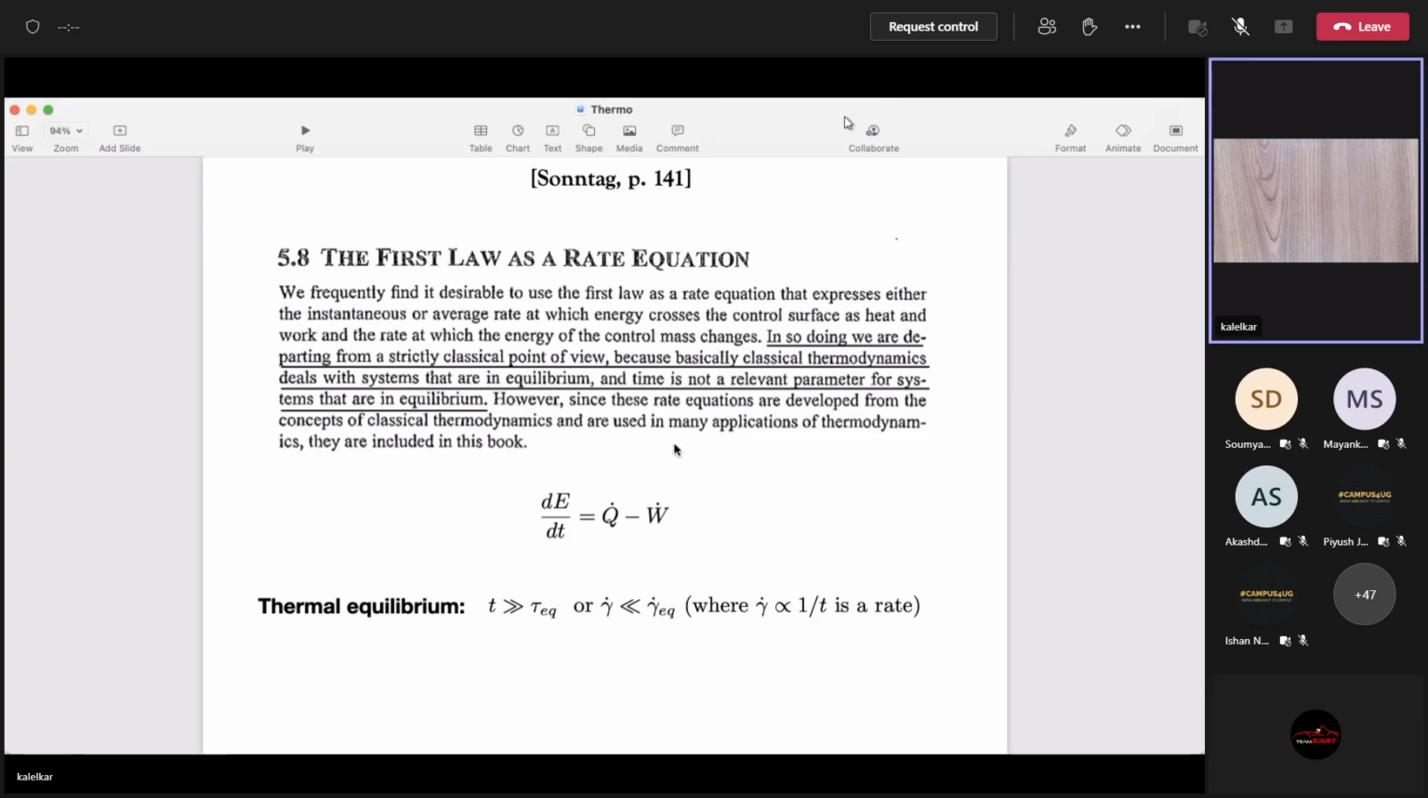I hope that is clear, this last point, because it is not explained in any sense in Sontag. This kind of expression is used all the time, rate equations, okay? But under what condition is the rate equation meaningful? That is not discussed. I hope that is clear in what I have said so far. Okay. Any questions?